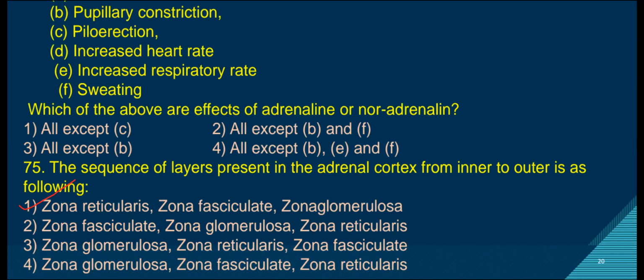Zona fasciculata secretes glucocorticoids, cortisol and cortisone, mainly cortisol, which plays the major role in glucose metabolism. Zona reticularis secretes sex corticoids, androgens and estrogens. Androgens are responsible for secondary sexual characters in male, and estrogens for secondary sexual characters in female.